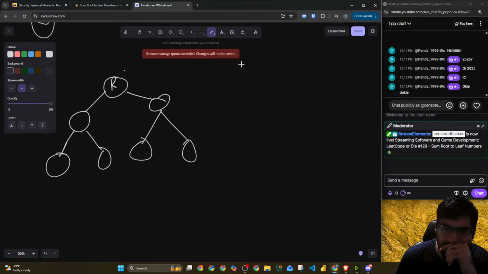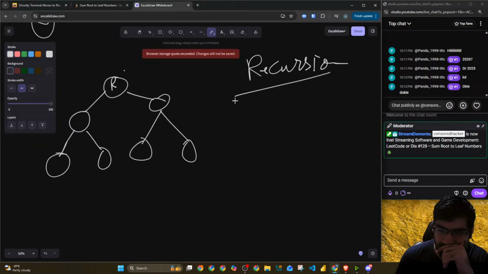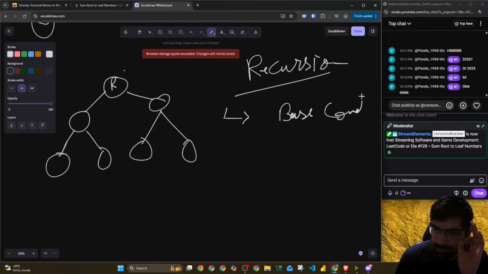So in recursion, I think there are three steps. Step one is the base condition. Second is the intermediate condition.